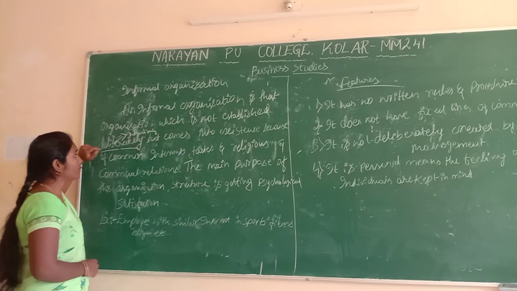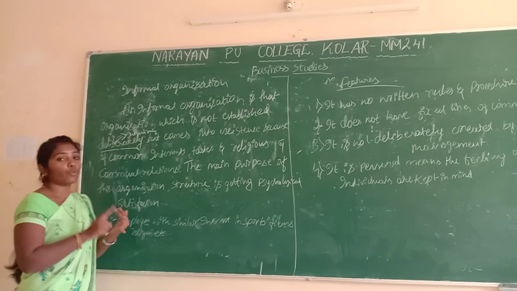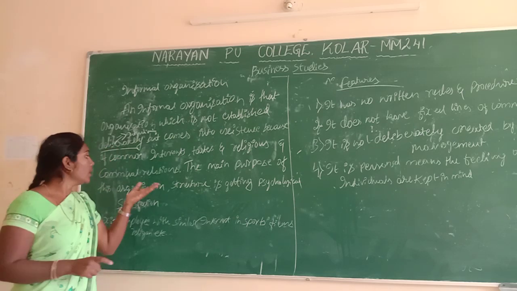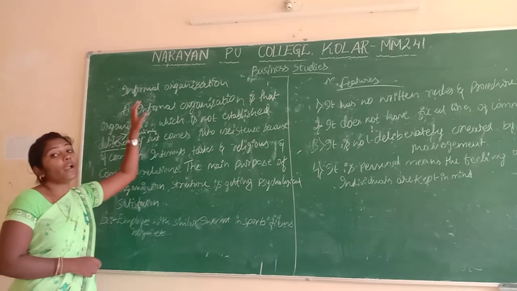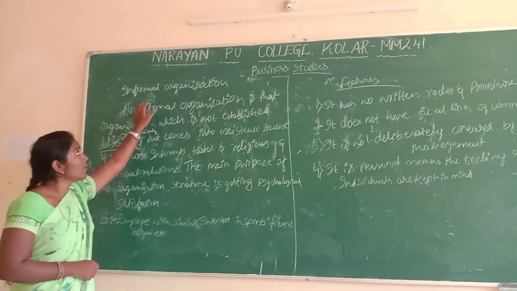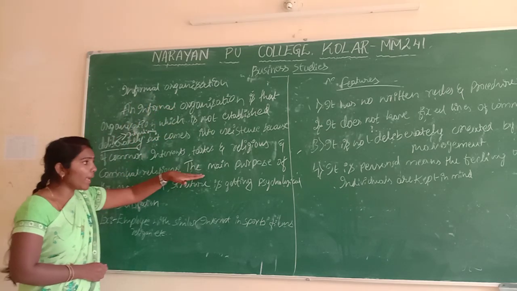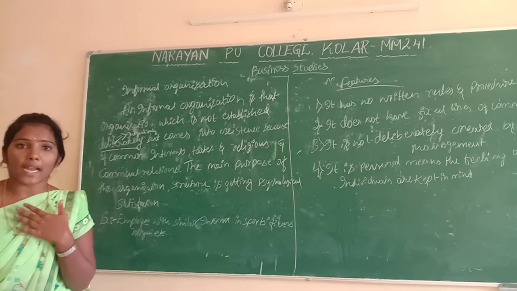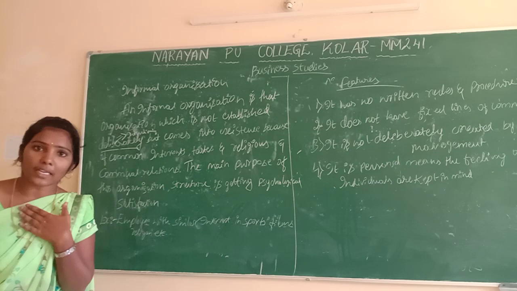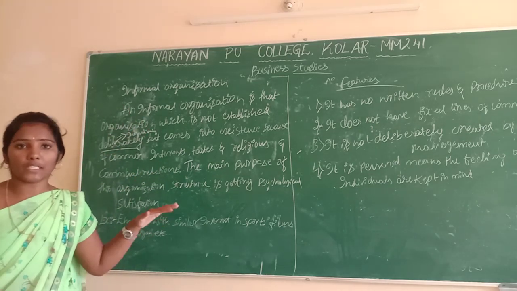They are not established deliberately. Based on taste, religion, and common relations, they are going to establish the informal organization. This is called an informal organization. The main purpose of an informal organization is self-satisfaction, psychological satisfaction.